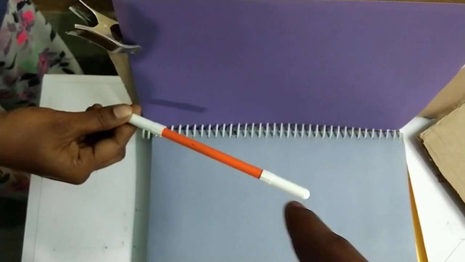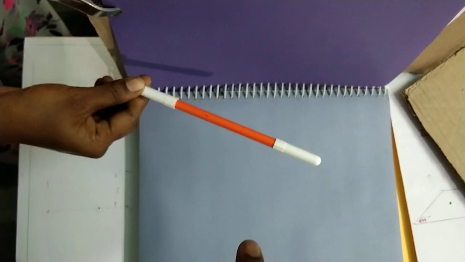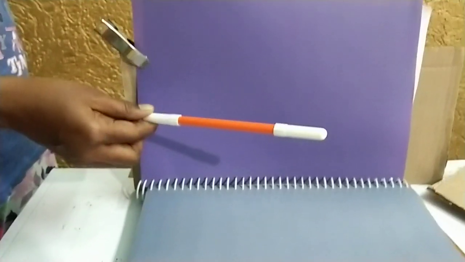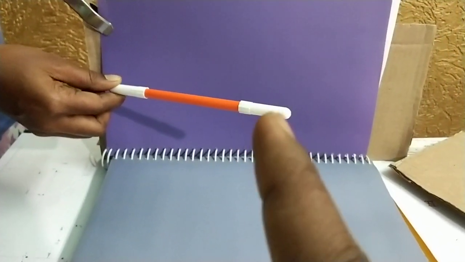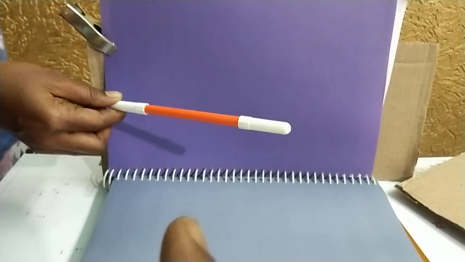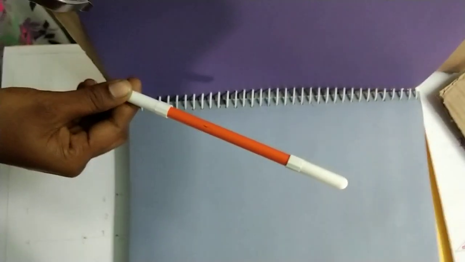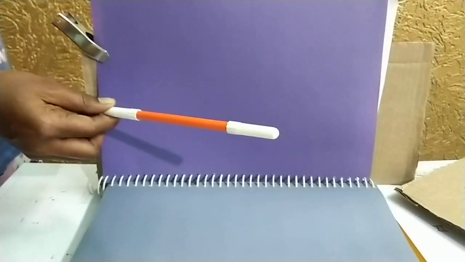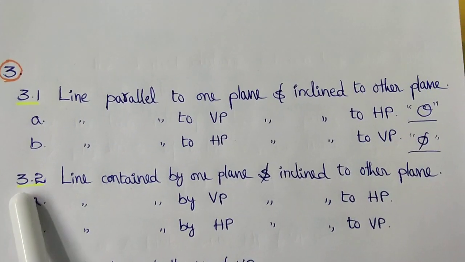So initially we should complete the top view. So with the help of the top view, we will be getting the reduced dimension. That means in the front view, we will be getting the reduced length. We don't know about that reduced dimension. So initially we should complete the true dimension. That means the top view. We should complete the top view initially. So with the help of the top view, we can complete the front view. That means we will be getting the reduced dimension. Now we can move to the 3.2 condition.